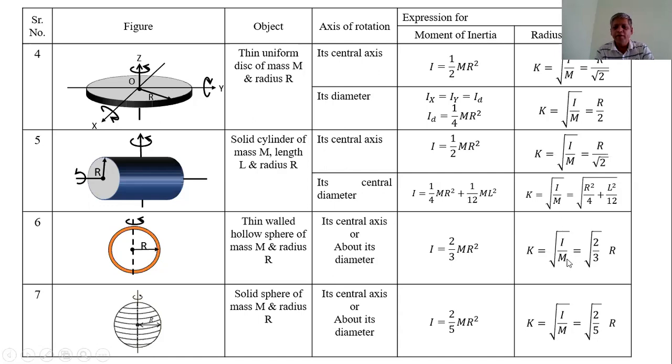Therefore, radius of gyration k is equal to square root of 2/3 times the radius of the hollow sphere. Only the formulas for this are to be remembered.